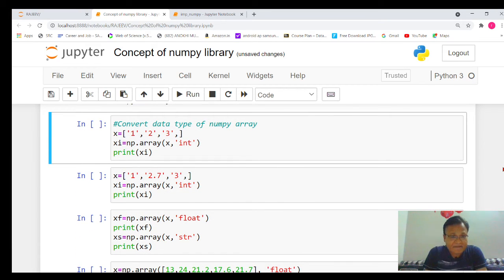Next important thing, many times we have data in different formats, and for performing calculations we need to convert that data into numeric form. So how will we convert the data type of a NumPy array? Suppose x is a NumPy array which has three elements '1', '2', '3'.